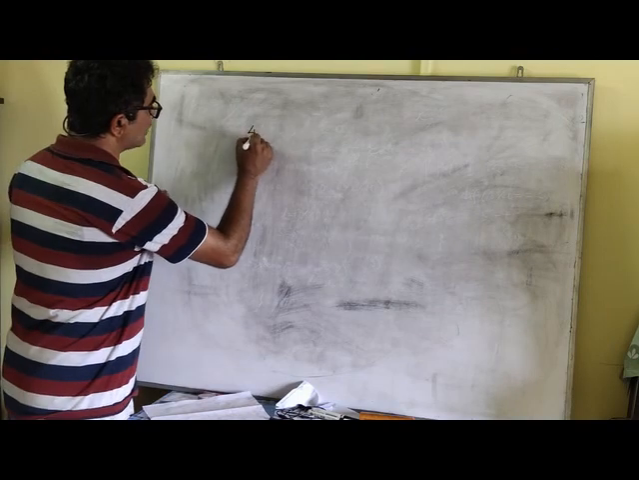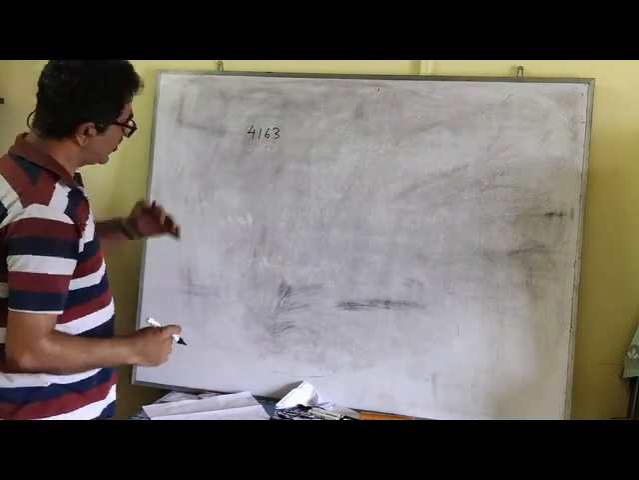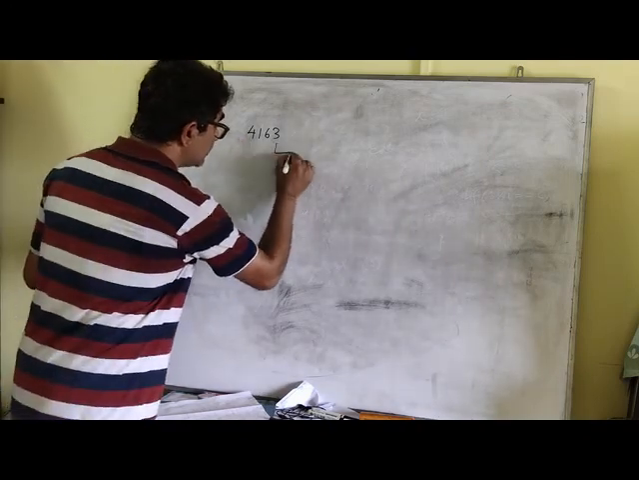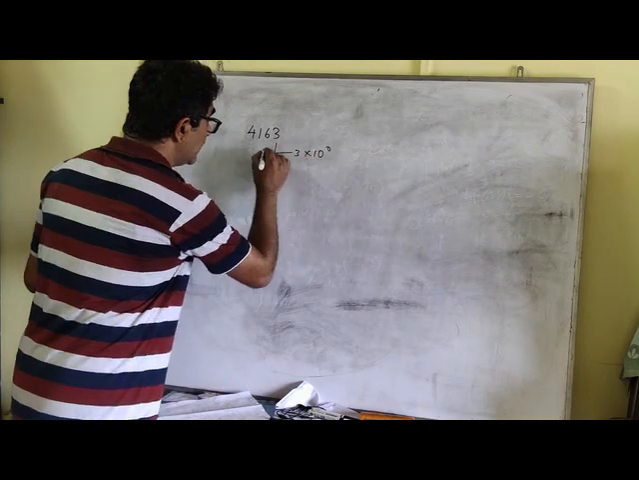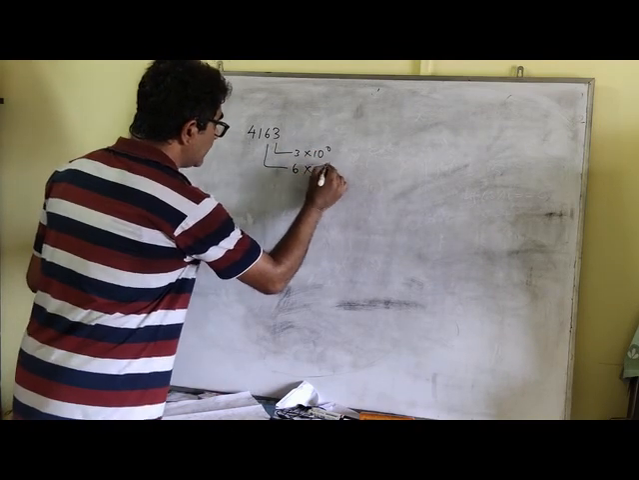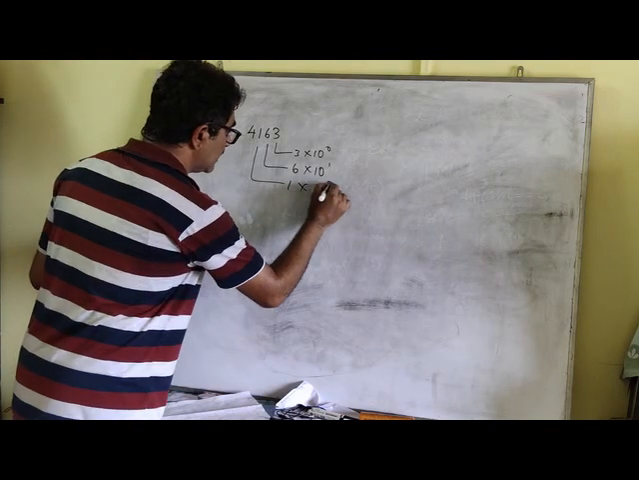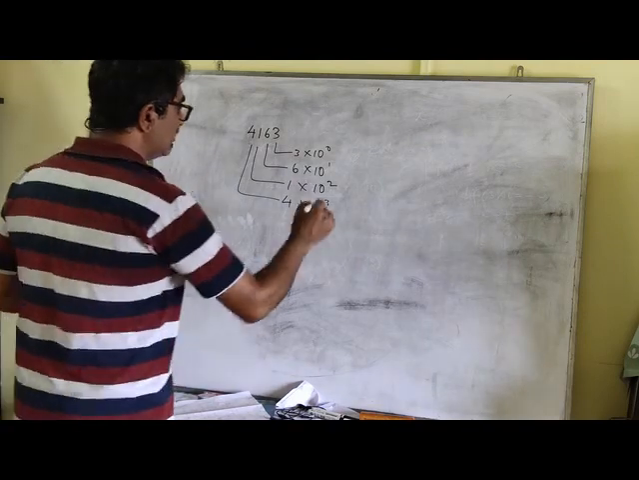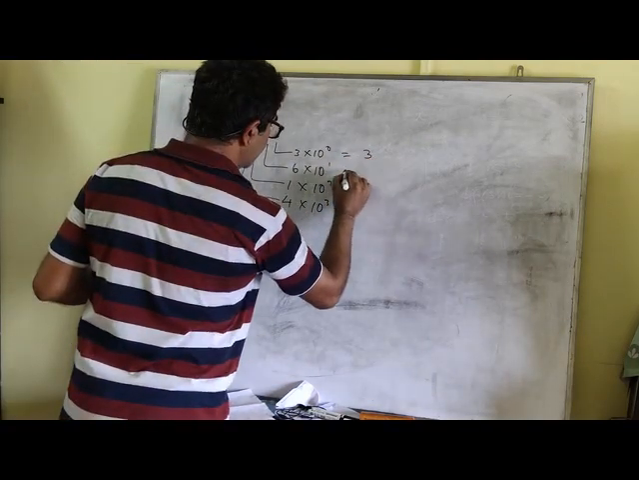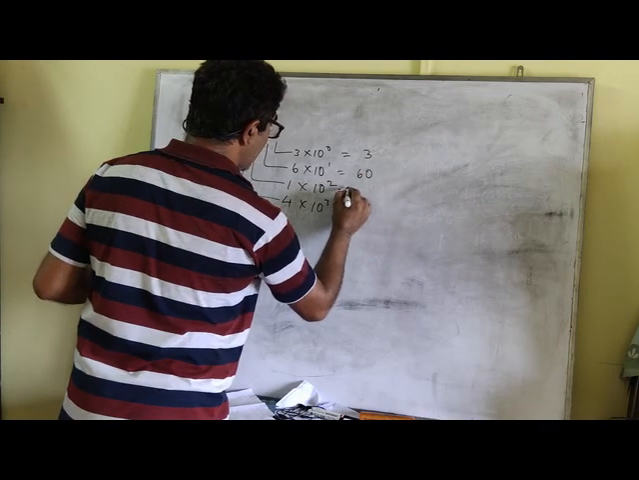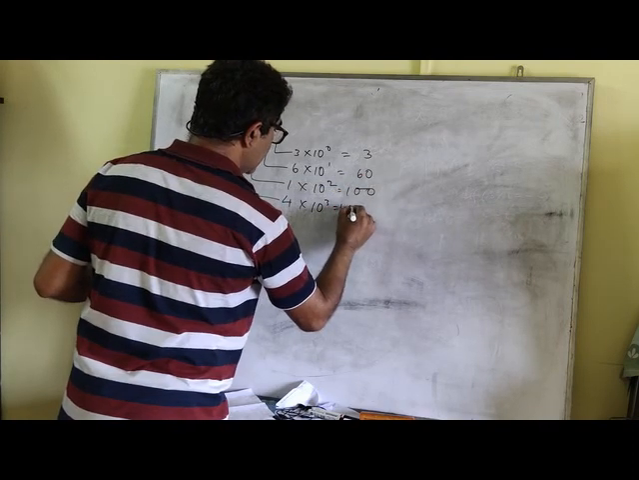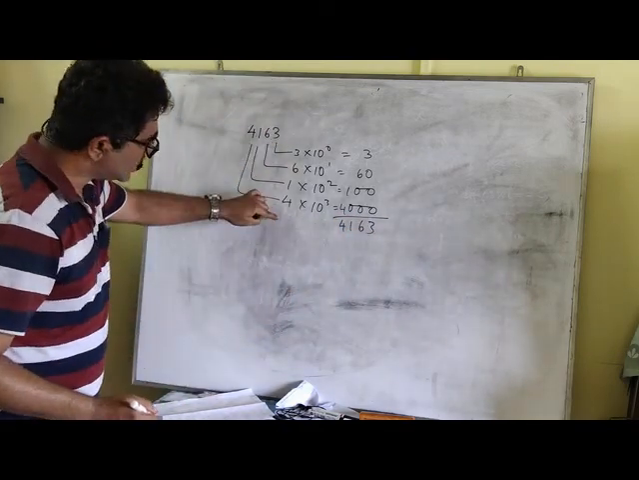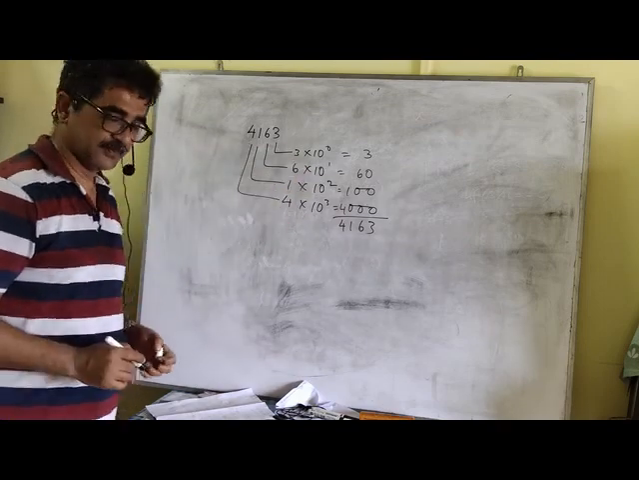Say for example, you have this 4163. Now, what is it basically? Remember, we had learned in mathematics something called expansion. So this is 3 into 10 to the power 0. This is 6 into 10 to the power 1. This is 1 into 10 to the power 2. This is 4 into 10 to the power 3. So 3 into 10 to the power 0 is 3. This is 60. This is 100. This is 4000. When you add this, we are going to get 4163. So each digit, we can use it to form back the number.